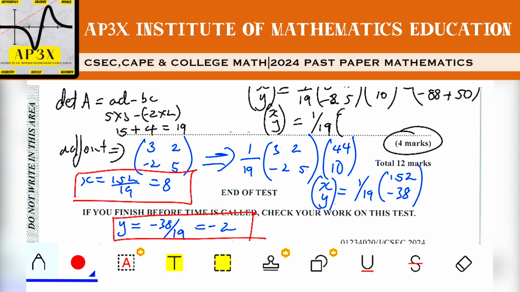So overall, in my estimation, at first glance, the paper looked a little bit challenging, but upon going through the paper in detail, it wasn't as bad as I thought it was. So I would give this an overall 7 or 8 in terms of being a really good paper. Not much challenge, but there were challenges.